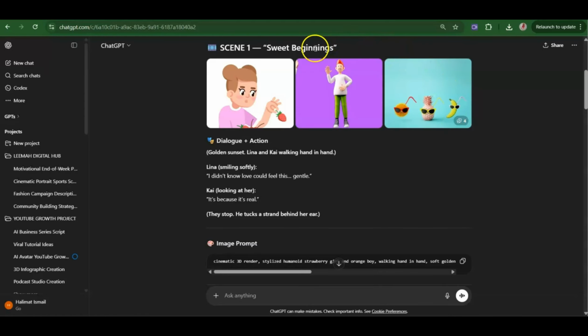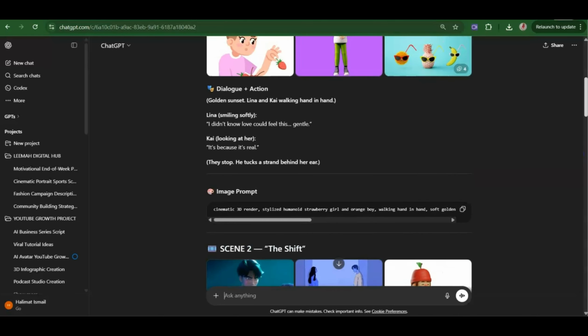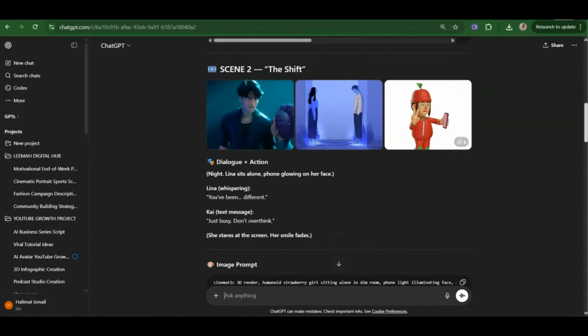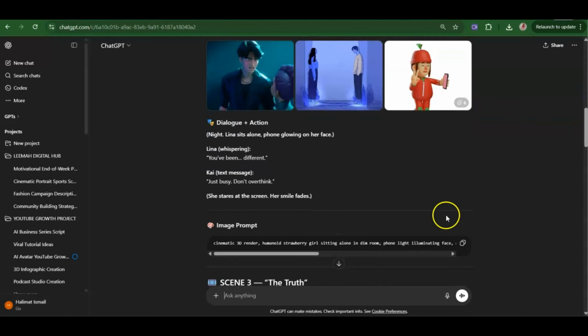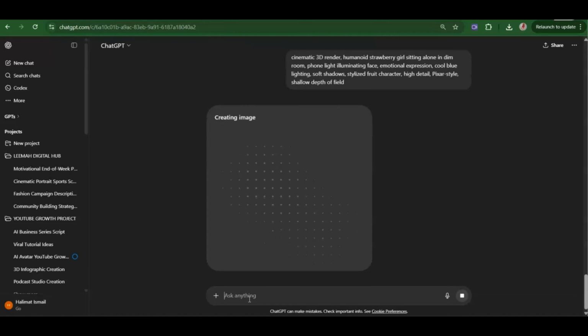Okay guys, so you can see this gave us all our scenes that we need and gave us prompts for each image. So all you need to do is to then copy this and create the images. I'll be creating my images here on ChatGPT, so I won't have to stress myself. So I'm just going to copy. I've created the image of the scene 1. I'll just copy the image of the scene 2. I'll place it here, and then I'm going to prompt and I'll wait for it to generate. So I'll do this for all the scenes, and then I'll show you how we can animate them.